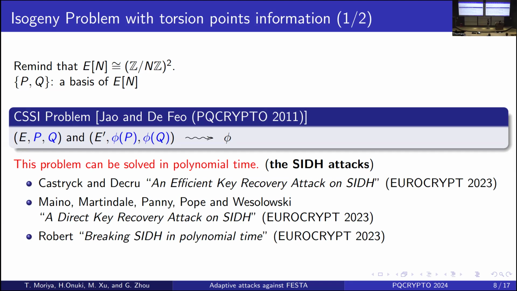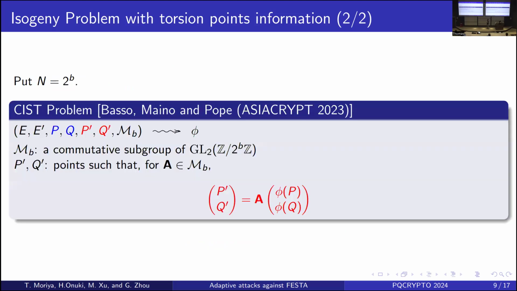So to construct an isogeny-based scheme, we need a harder variant of the isogeny problem. Today I explain this problem, which is highly related to the construction of the FESTA trapdoor function. This problem also computes the isogeny phi from E and E prime, given P and Q, the points of the basis of E prime.